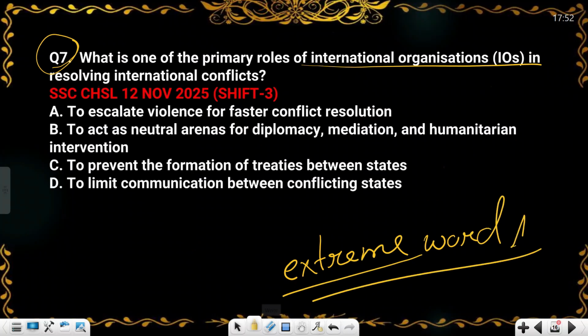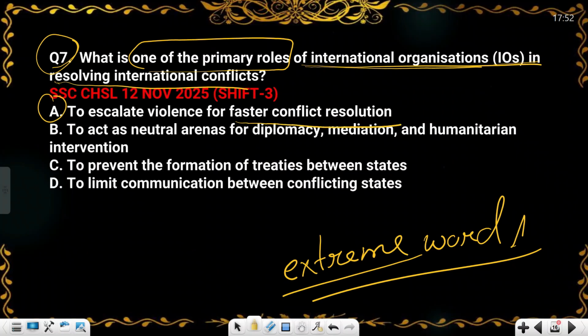So, what is a primary role? What is one of the primary roles of international organization in resolving international conflict? So, what is the first option? To escalate violence, to foster the conflict resolution, to escalate violence. So, this is wrong. Okay, so you will cut the first option.